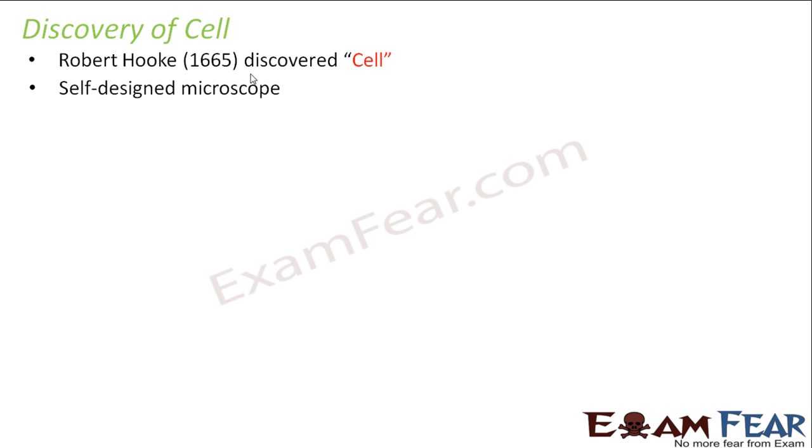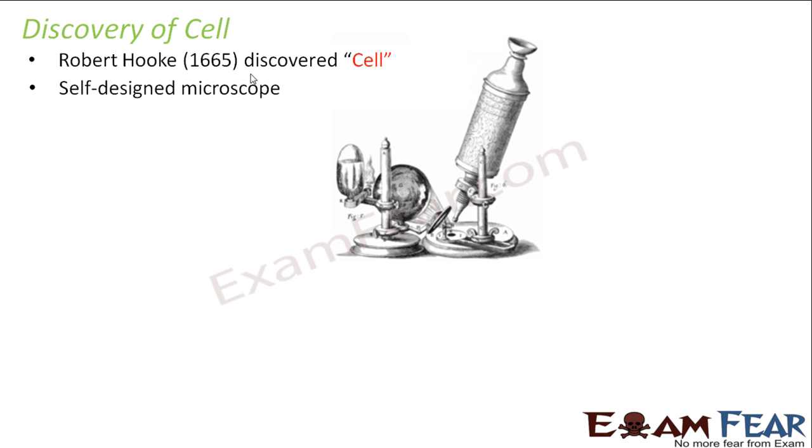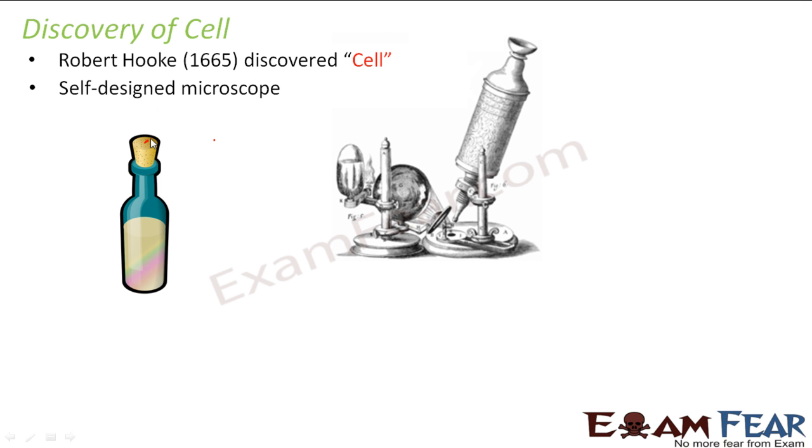Now, while doing all these studies, he used to see many different things, whatever objects he had around him, he used to observe with the help of the microscope. Now, suddenly what happened once was that he took a cork. You know, a cork is related to a bottle. When you have a bottle, the lid of the bottle in this form, as you can see in the picture, this is a cork.